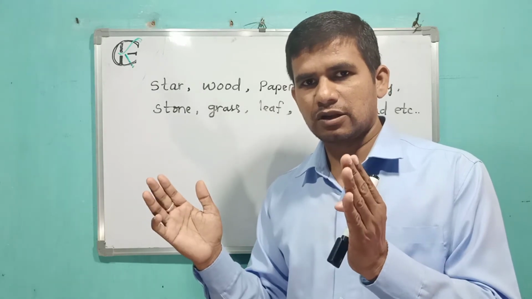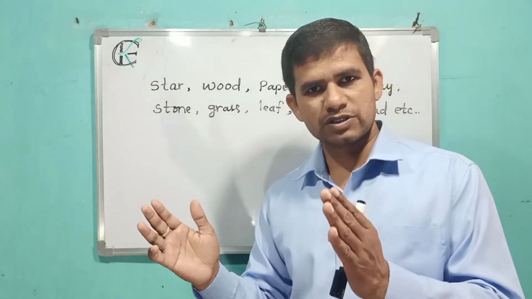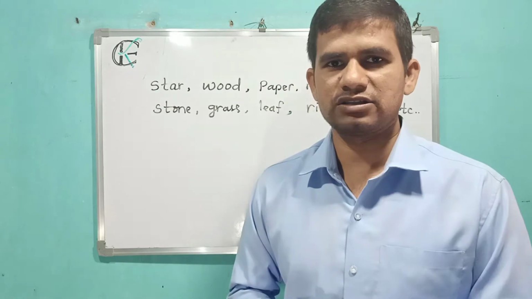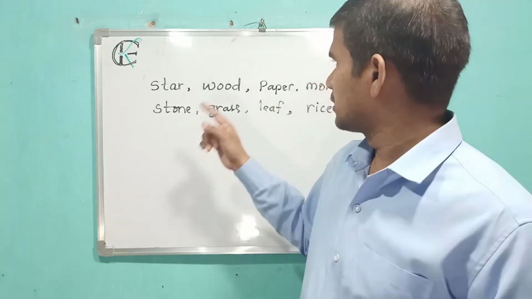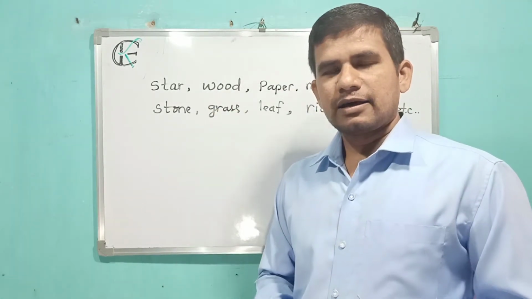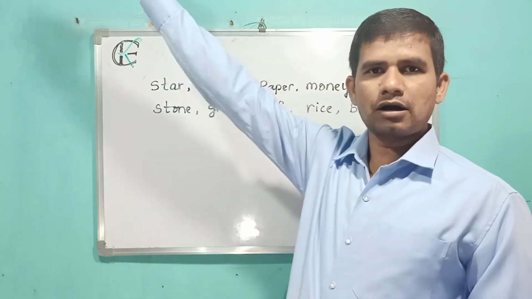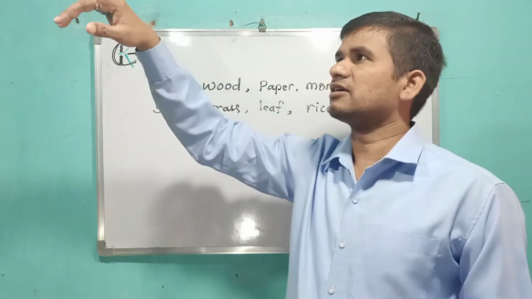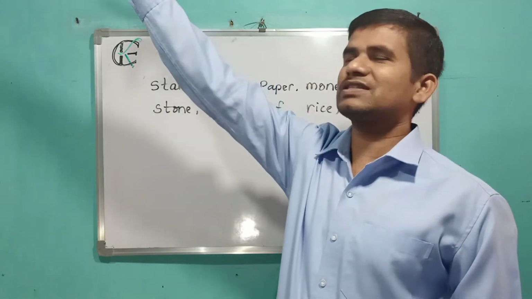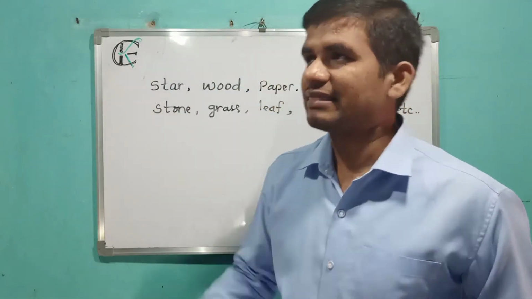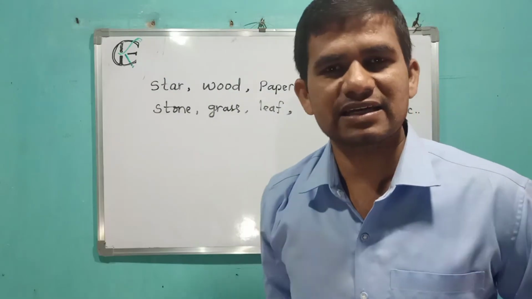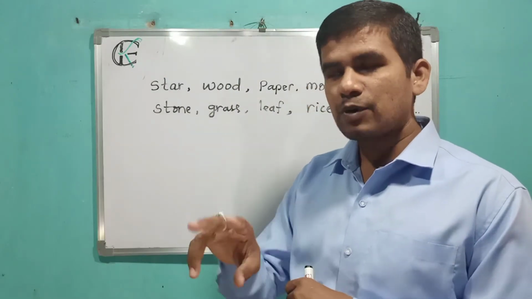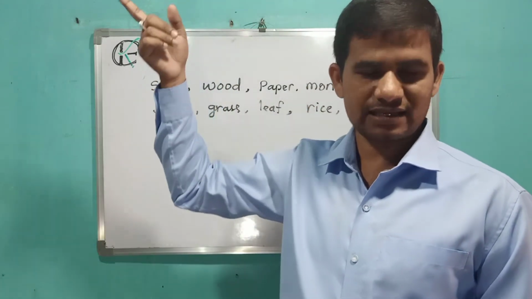This is the logic, friend, you have to remember. In the same way I can say star is countable. If there are 2-3 stars in the sky, then you can say there are 2 stars in the sky. There is only one star in the sky, because you are able to see only a single star in the sky.